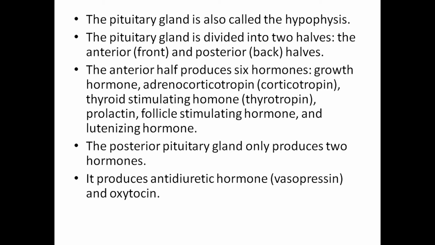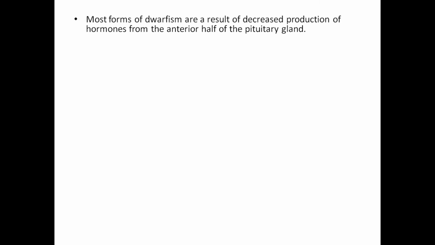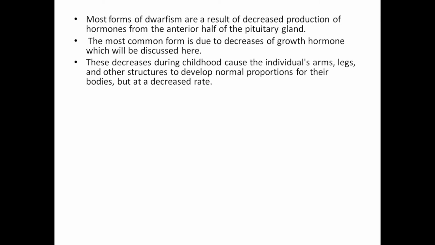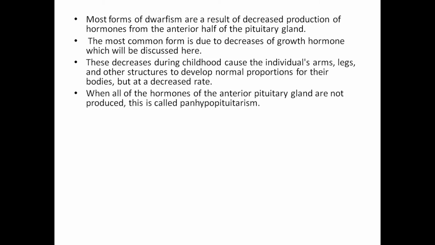The posterior pituitary gland only produces 2 hormones: antidiuretic hormone and oxytocin. Most forms of dwarfism are a result of decreased production of hormones from the anterior half of the pituitary gland. The most common is due to decrease of growth hormone, which we will discuss here. This decrease in childhood causes arms, legs, and other structures to develop in normal proportions for their bodies but at a decreased rate. When all the hormones of the anterior pituitary gland are not produced, this is known as panhypopituitarism.